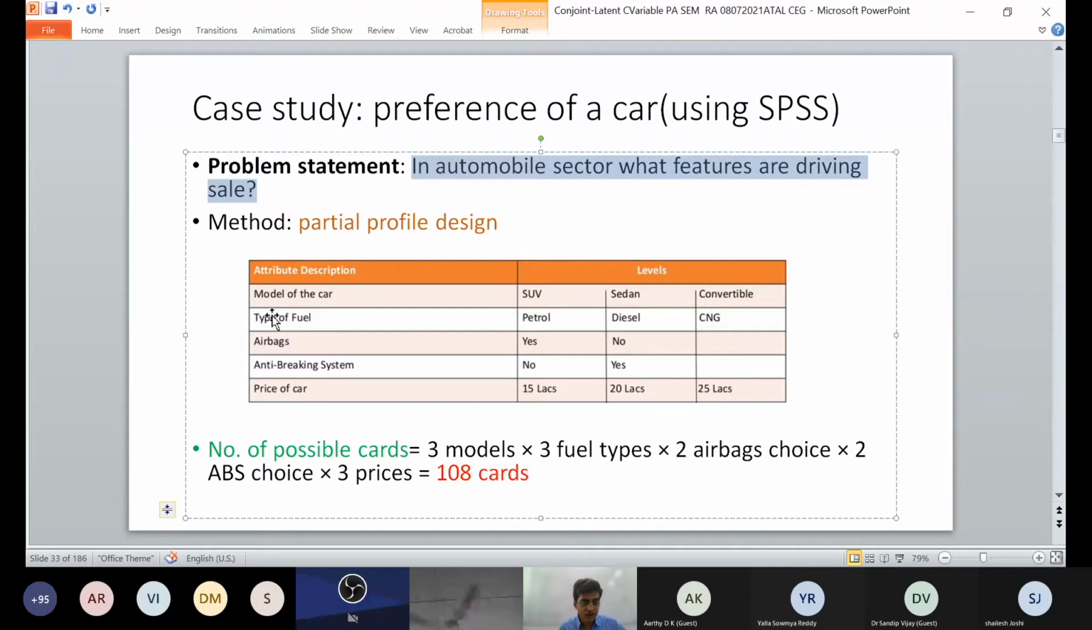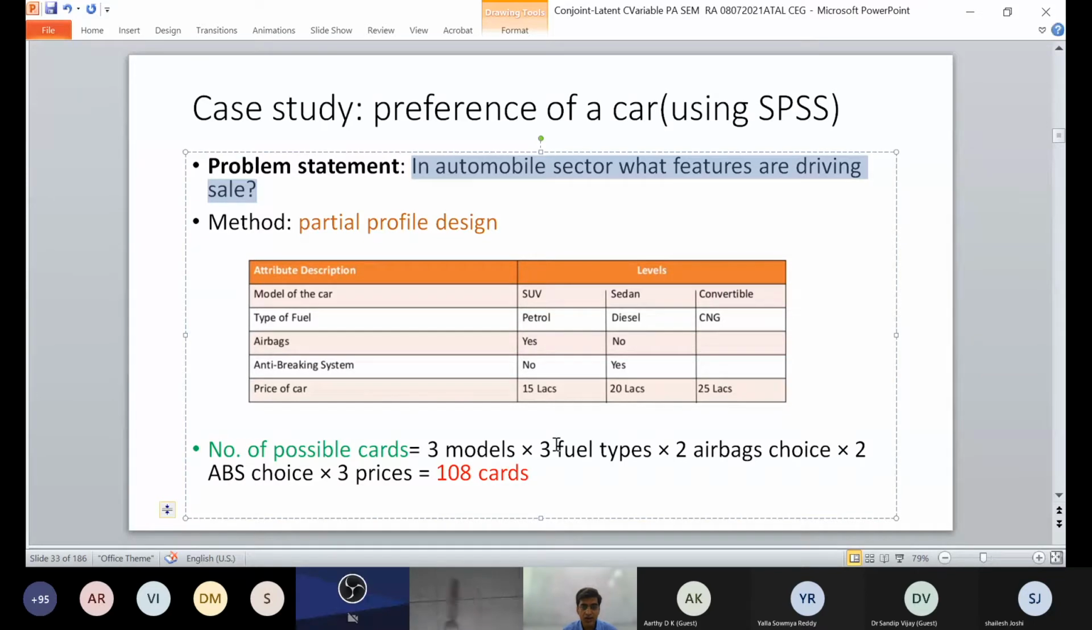So model of the car is one, type of fuel is another, airbag. Now there is one thing going on: the airbag has to be mandatory for front riders. Soon it will be for all riders. So anti-lock brake system, price of car. So it has SUV, sedan, convertible. So what are the levels, you must be saying? So there are a number of possible cars.